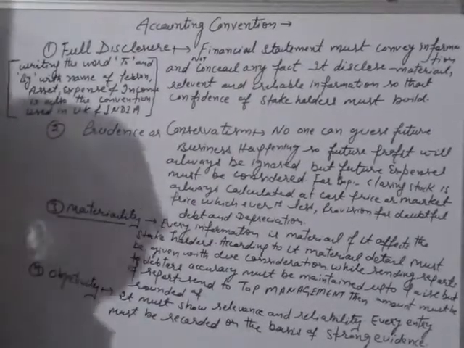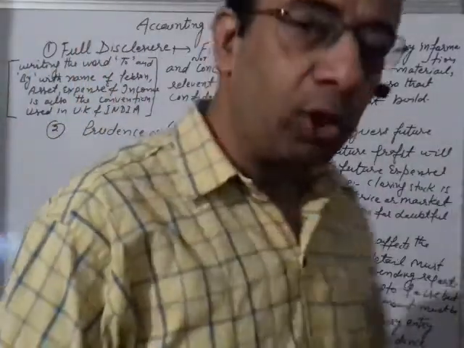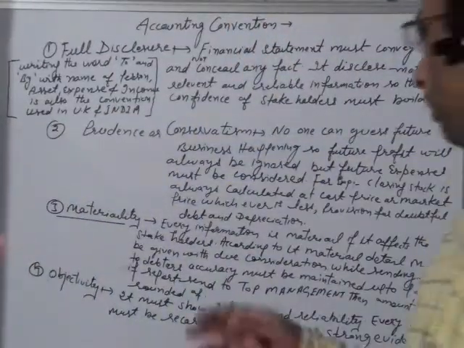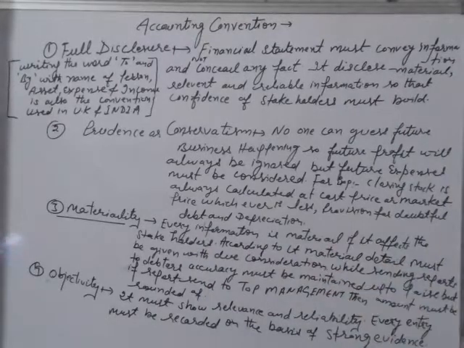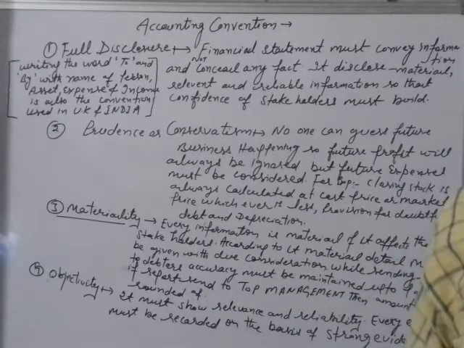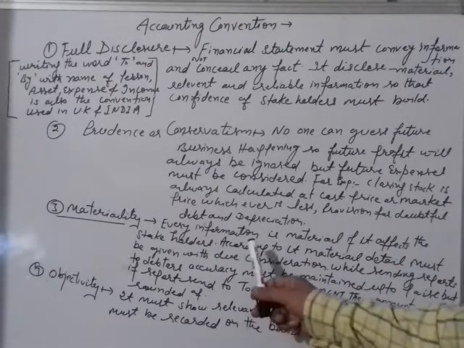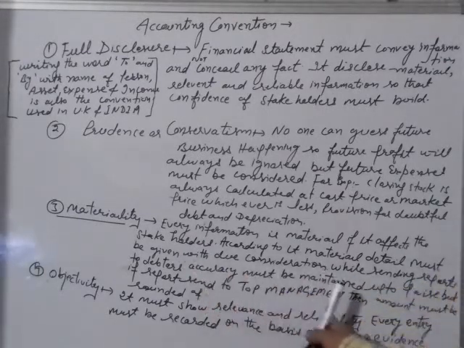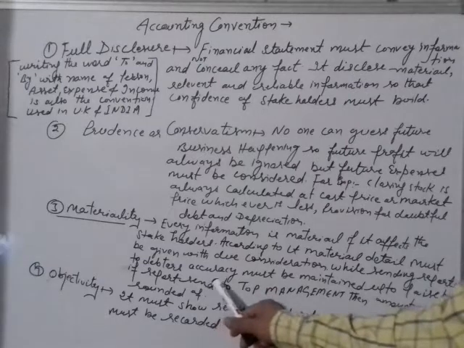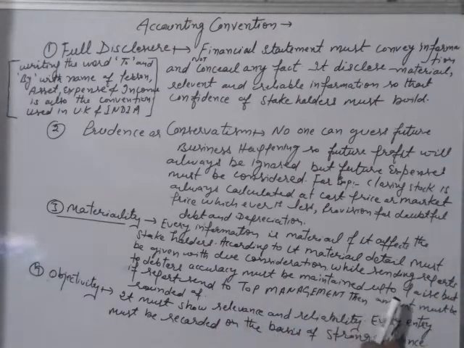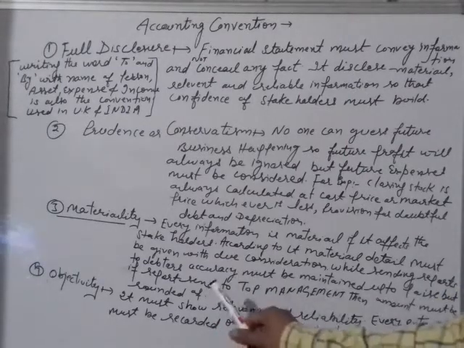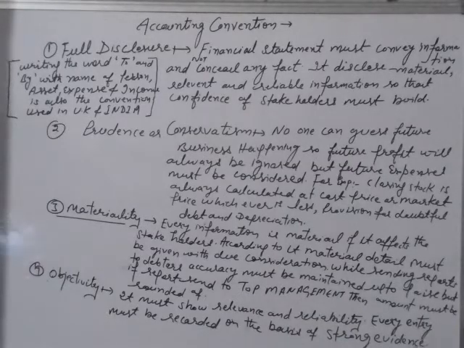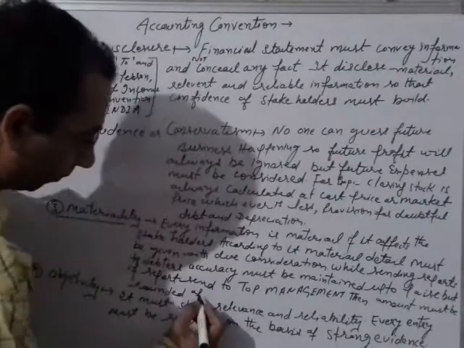Now third is the materiality convention. Students, what is materiality? Materiality means every piece of information which affects the stakeholders is material, right? According to it, material detail must be given with due consideration while sending the report to the debtor. Accuracy must be maintained up to the paisa, but when the report is sent to the top management, then the amount must be rounded off.